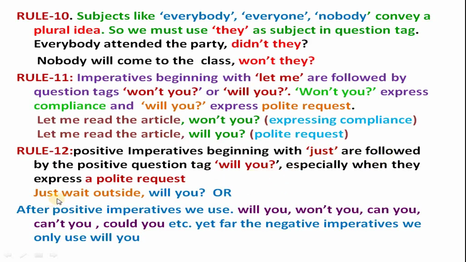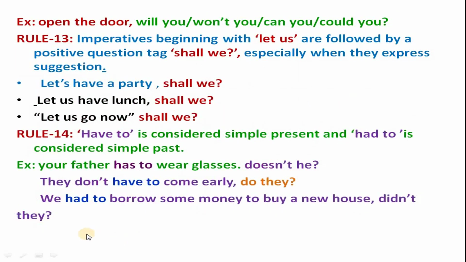Example: Just wait outside, will you? Or after positive imperatives, we use will you, won't you, can you, can't you, could you, etc. Yet for negative imperatives, we only use will you.